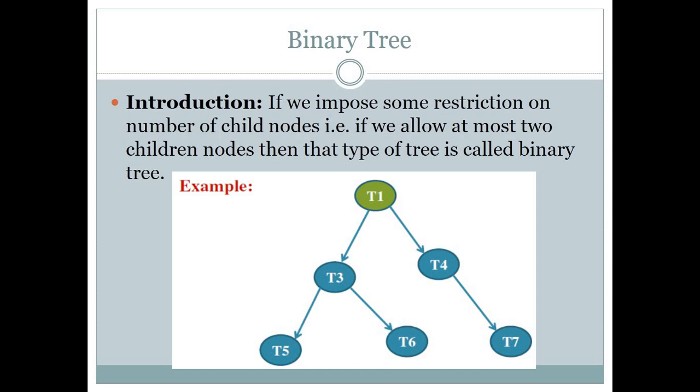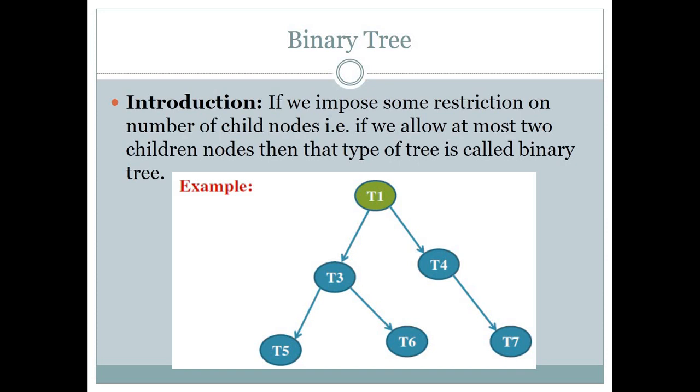In a binary tree, if some node has 0, 1 or 2 children, then it will be known as a binary tree. If some tree has a root having 3 children, then that tree will be known as a ternary tree. That will not be known as a binary tree. Okay, so we are going to learn about binary tree.